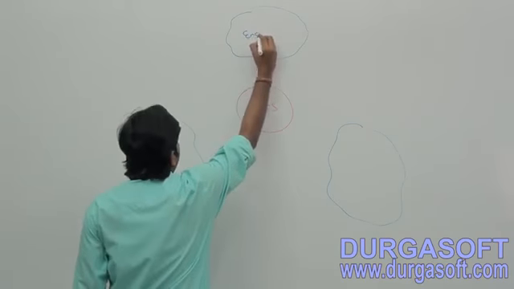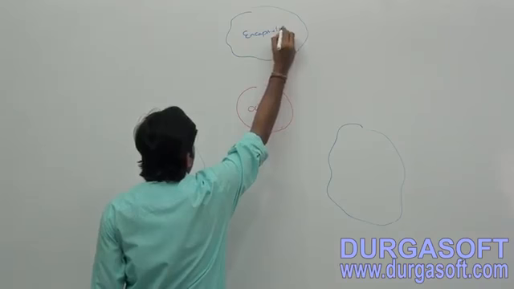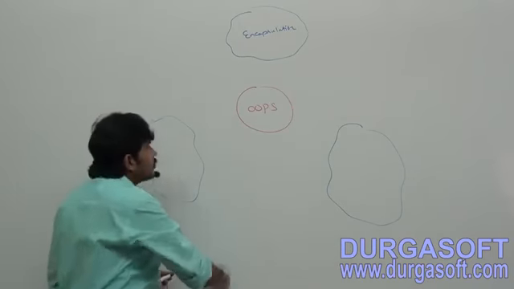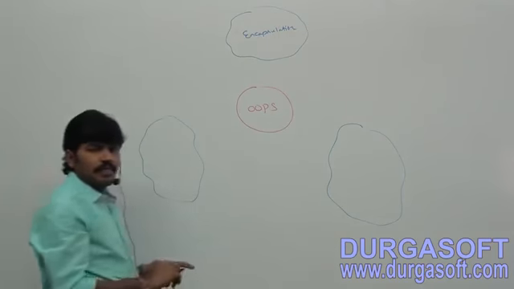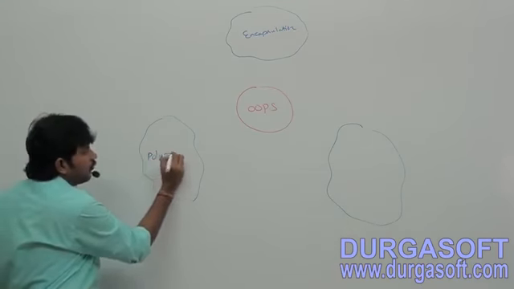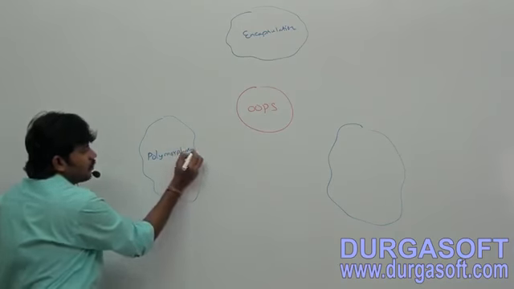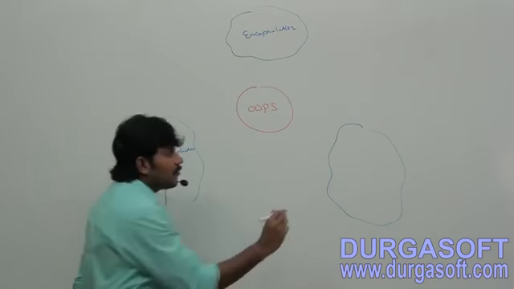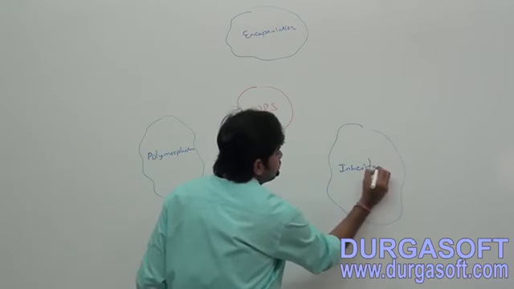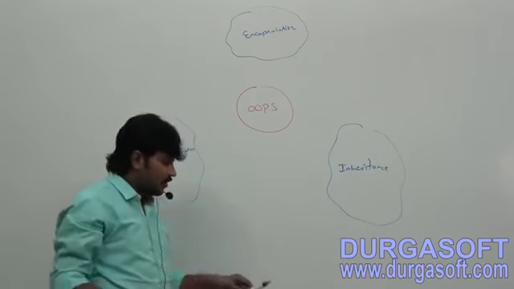Do you remember? The second concept we covered is polymorphism, which we have just discussed. The third concept we covered is inheritance.